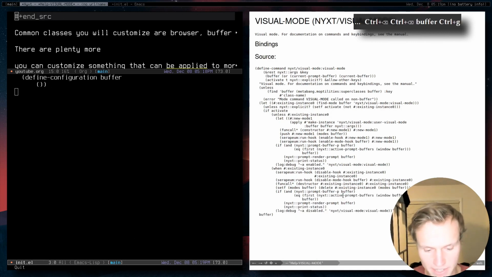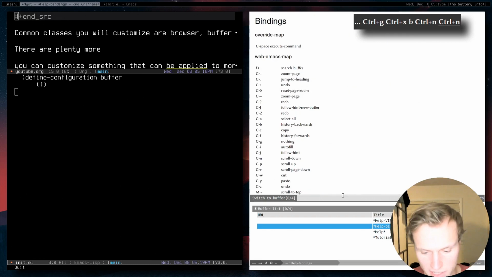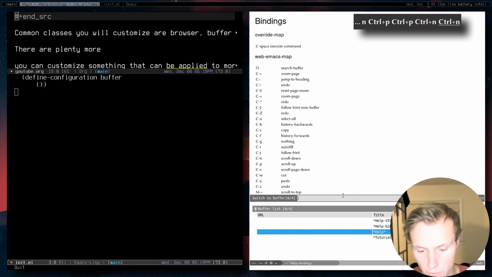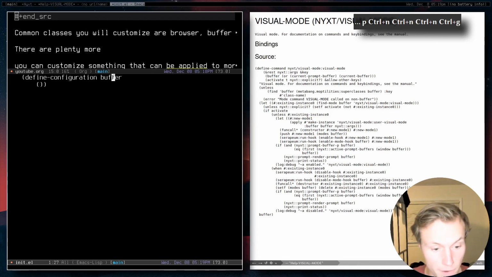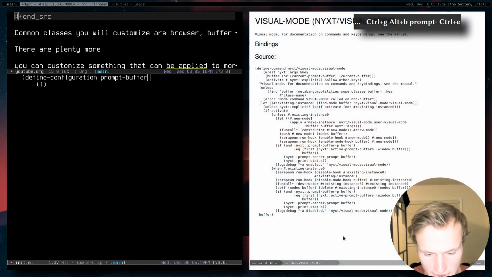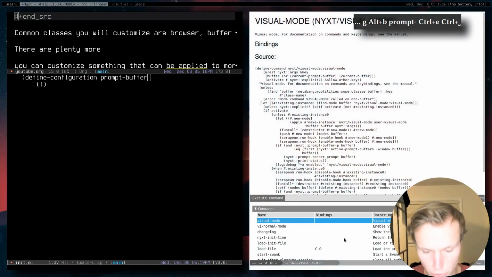So buffer is basically any buffer. So if we go to our list of buffers, you'll see that there's actually the different types of buffers. So we have our help buffers and our tutorial buffers. These are usually just known as Nyxt internal buffers. But anything that we apply to the buffer class applies to every kind of buffer. And once again, a buffer is just basically a tab. So don't get too hung up on that idea. And so when it refers to a, like I said before, prompt buffer, that's referring to this actual interface right here, this prompt interface.